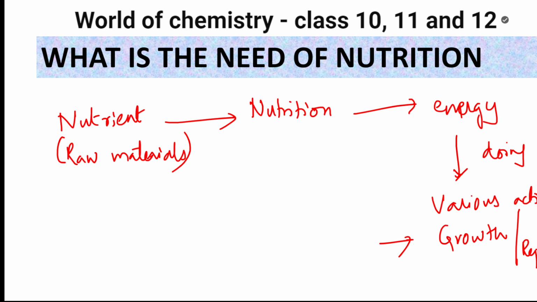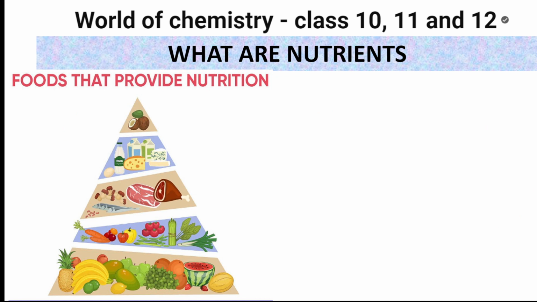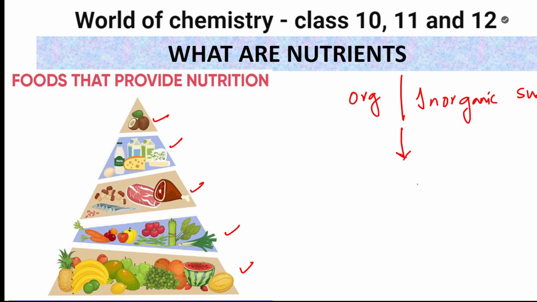Okay, you said nutrition, I understood now. Tell me, what are nutrients? What are the raw materials? As you have seen, there are different raw materials which you are eating. These nutrients can be organic substances or they can be inorganic substances. What am I using them for?